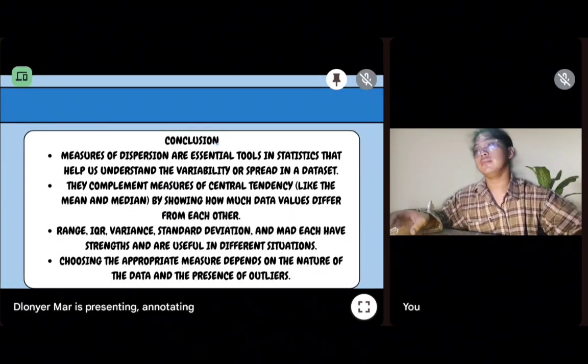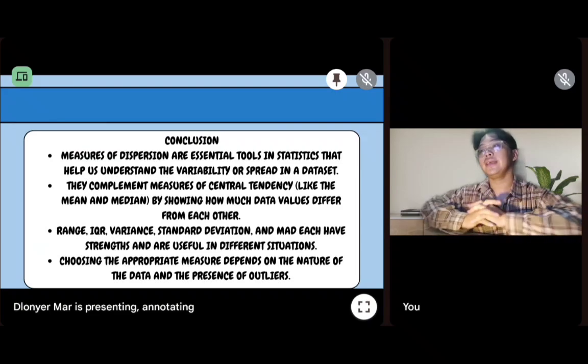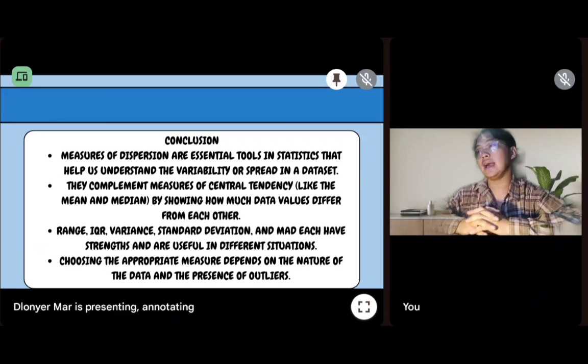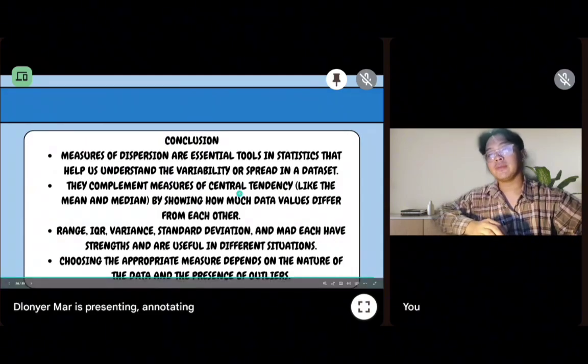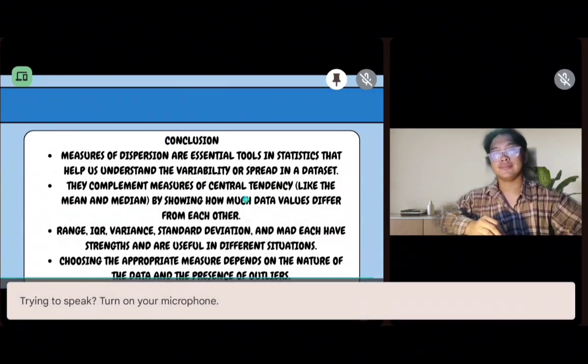So to sum it up, measures of dispersion are essential tools in statistics that help us understand the variability or spread in a dataset. They complement measures of central tendency like the mean, median, mode by showing how much data values vary, and each is useful in different situations. Choosing the appropriate measure depends on the nature of the data and the presence of outliers. So that is all my report.